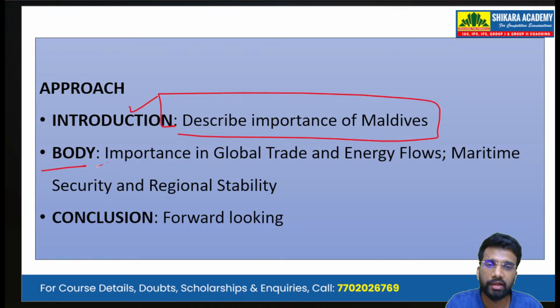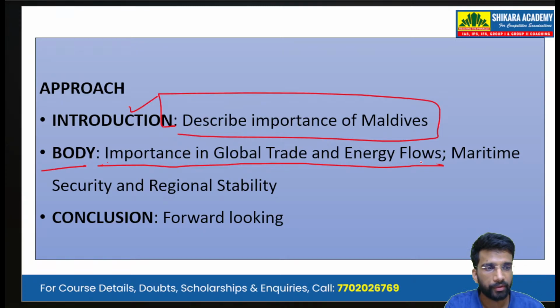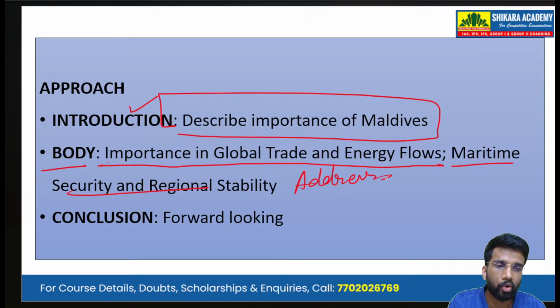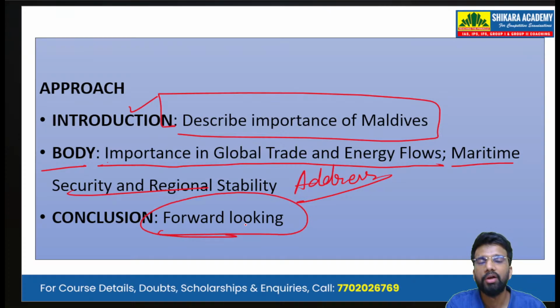Then in the body, we write in detail about the importance in global trade and energy flow, and the importance of the relationship on maritime security and regional stability. That is, we are addressing the demand of the question. In the body, we have to address the demand of the question, and then in conclusion, we write a forward-looking conclusion.